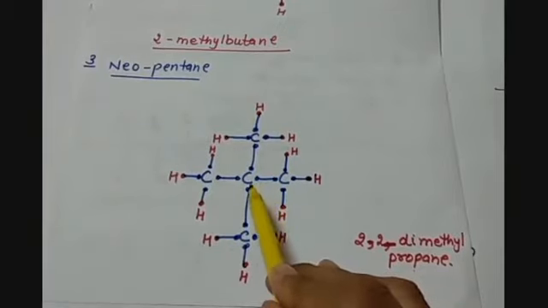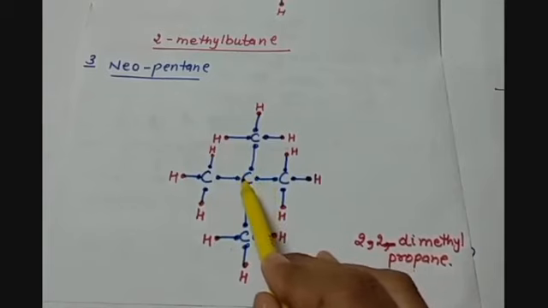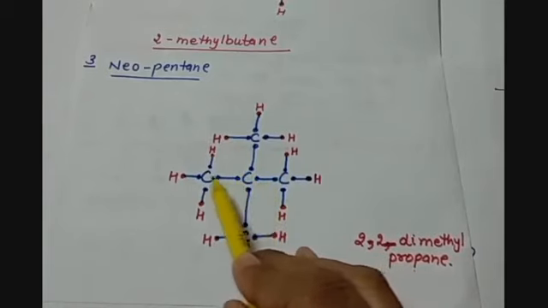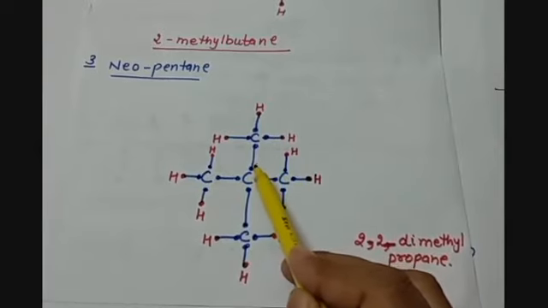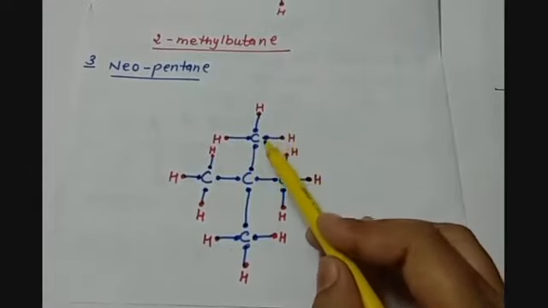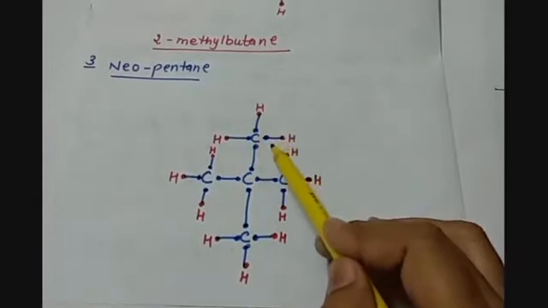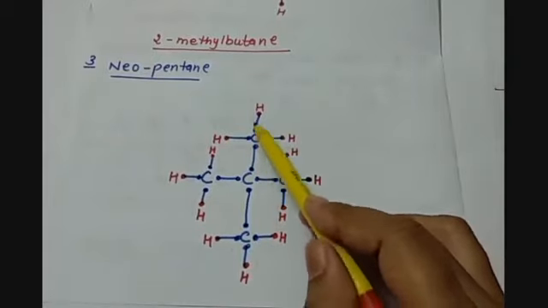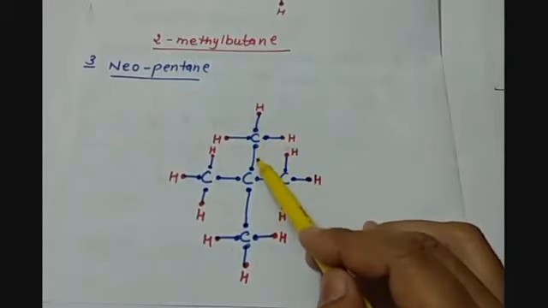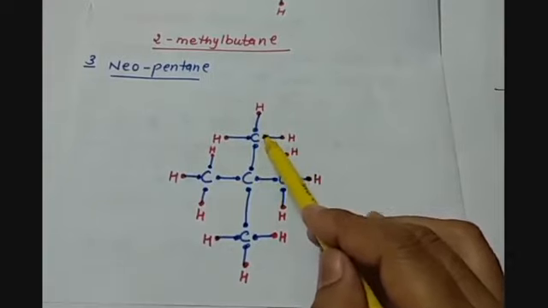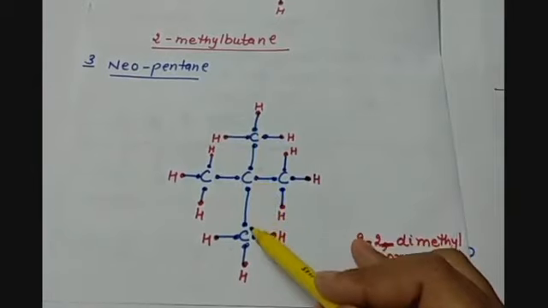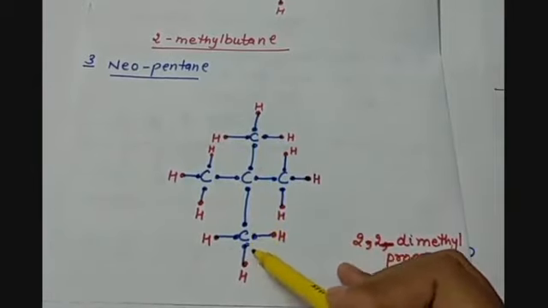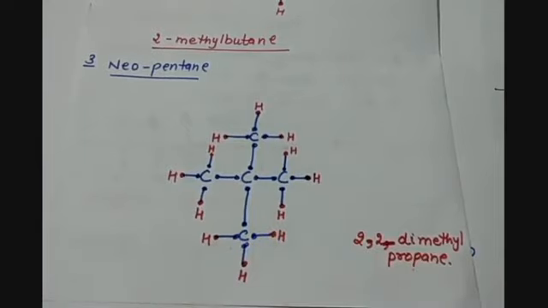This second carbon, which is having a valency of 4, has two valencies satisfied by making single bonds with other carbon atoms, and one electron is used to connect with the methyl group of CH3. So it is making a covalent bond with the carbon of this methyl group, and one last electron of this carbon atom is making a covalent bonding with the second methyl group.